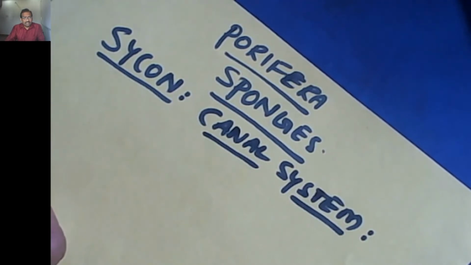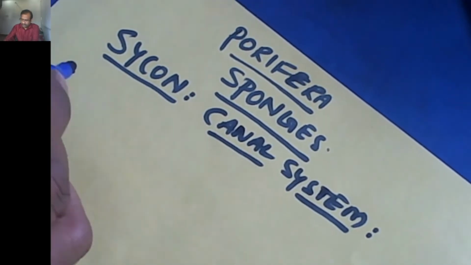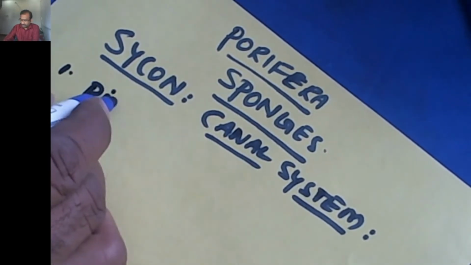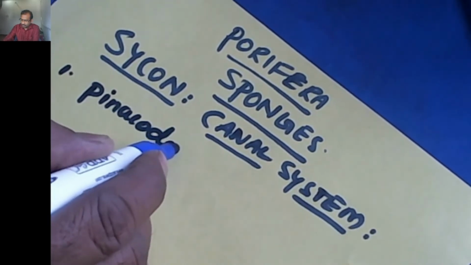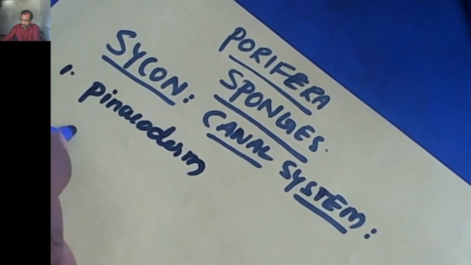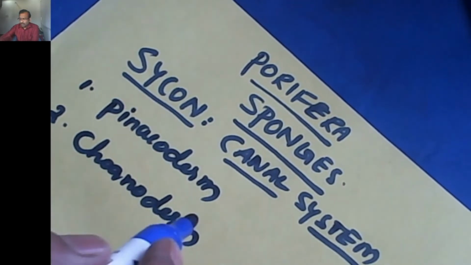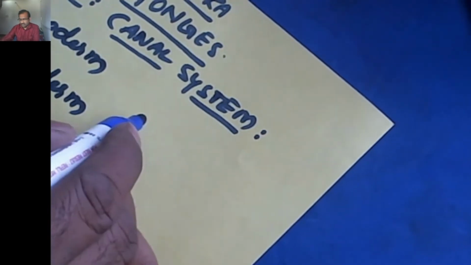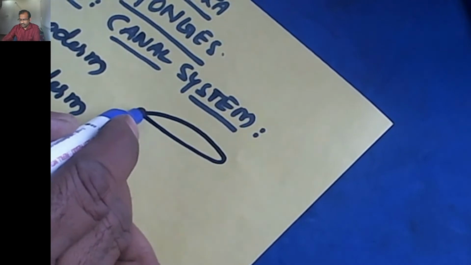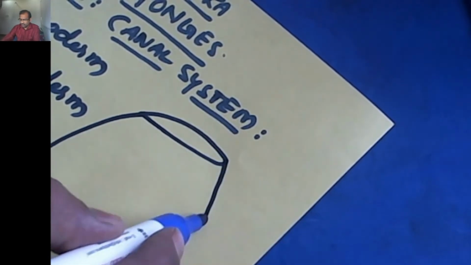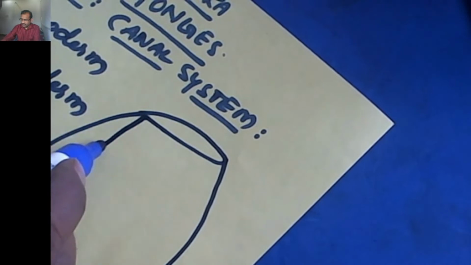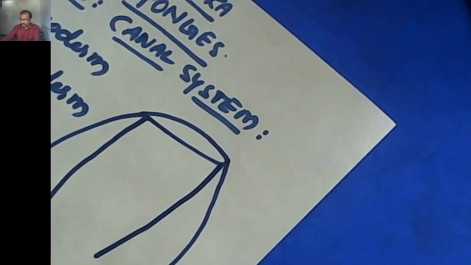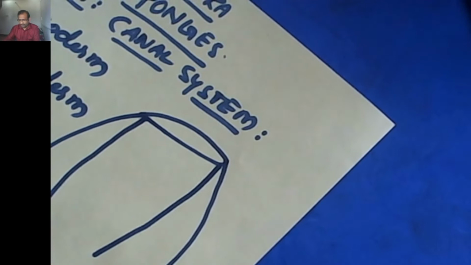Already we discussed in the previous videos that the body wall of the Sycon or sponges is made up of two layers. One is pinacoderm, the second one is choanoderm. This is the osculum. Pinacoderm is the outermost layer, and the inner layer is the choanoderm layer. All this we discussed in the last class.